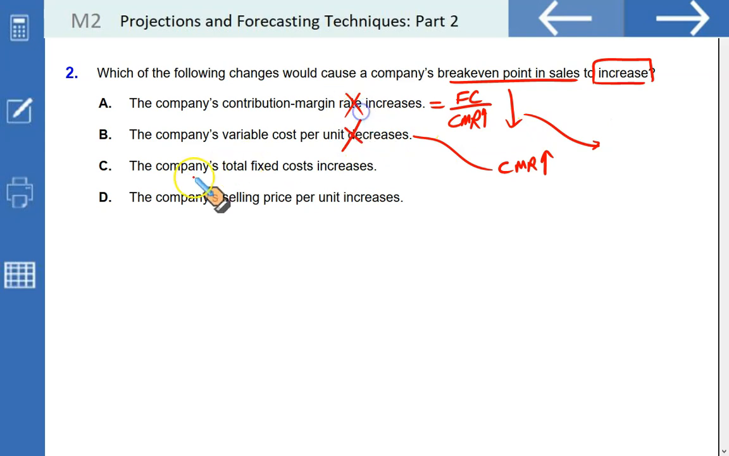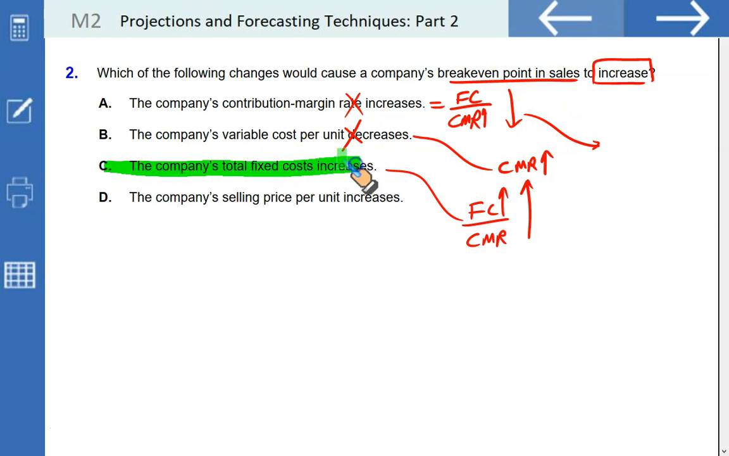Not B also. The company's total fixed cost increases. Yes. We know break-even revenue is fixed cost upon the contribution margin ratio. If the fixed cost goes up, that will raise or increase the break-even point in sales. Hence, this is the right option. Why not D? The company's selling price per unit increases. If the selling price per unit increases, that will increase the contribution margin ratio, and that will further increase the denominator, and the break-even point in sales will decrease, not increase.